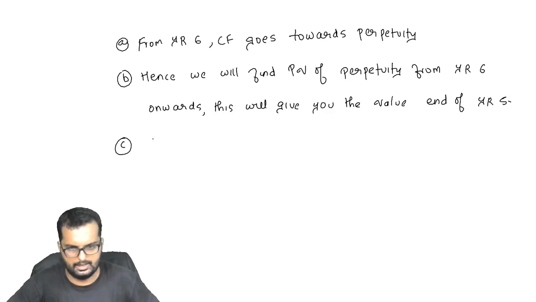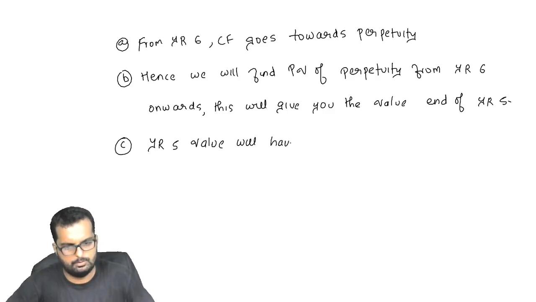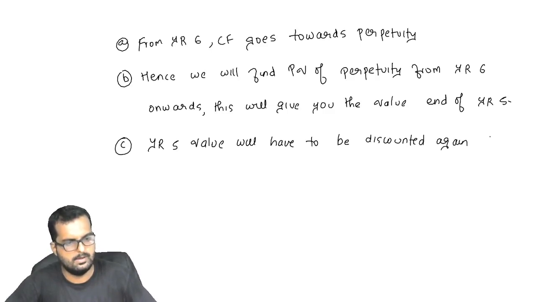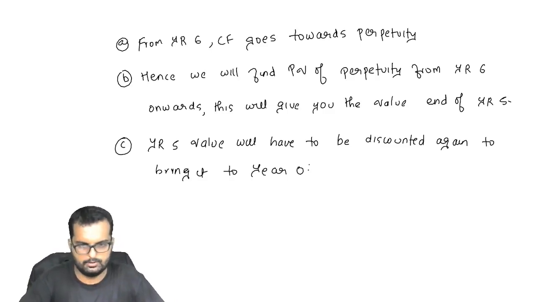Let's go to the next part again. Okay, year 5 value will have to be discounted again to bring it to year 0. Can you write down till here in your books now?